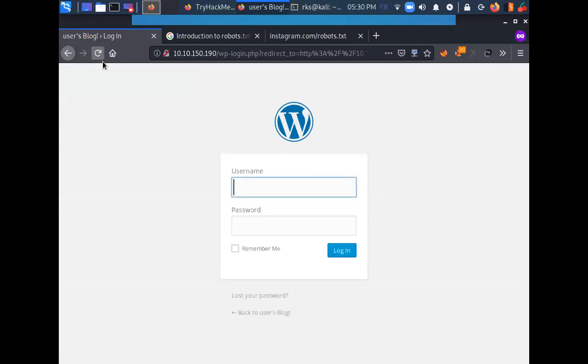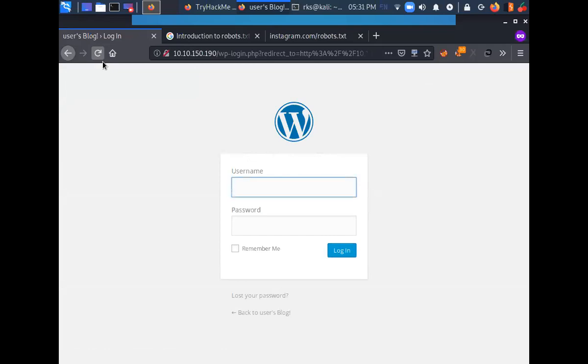So this is WordPress, right? Here we realize that we are trying to target a WordPress website. That's what we realize here. And we have successfully found the login page for WordPress as well, thanks to GoBuster.